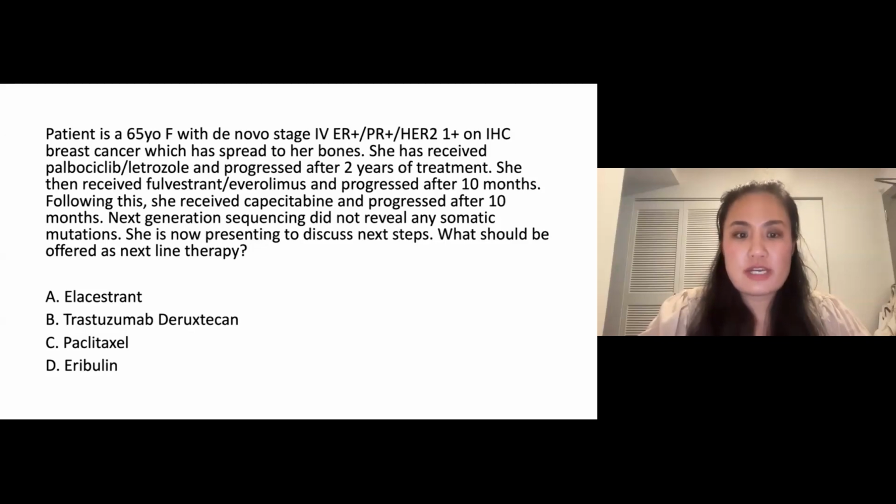Following this, she received capecitabine and progressed after 10 months. Next generation sequencing did not reveal any somatic mutations, and she is now presenting to discuss next steps. What should be offered as her next line of therapy? A, elacestrant, B, trastuzumab deruxtecan, C, paclitaxel, or D, eribulin?